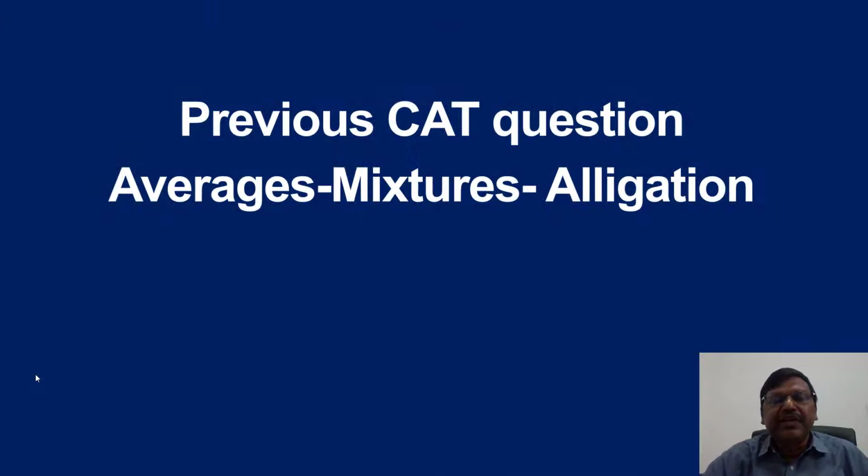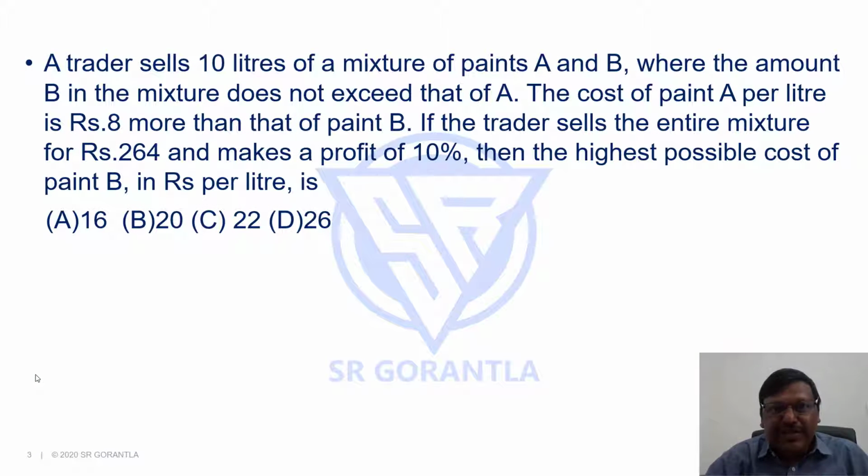In this session, we will discuss a previous CAT question, a question on averages, mixtures and alligation. Here comes the question. Can you please make an attempt and then continue watching this?